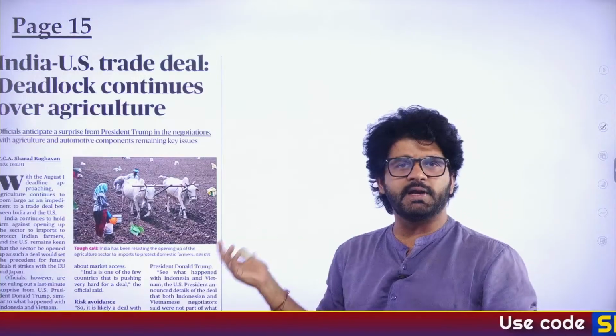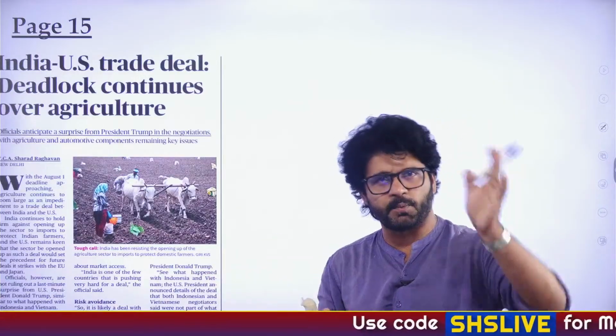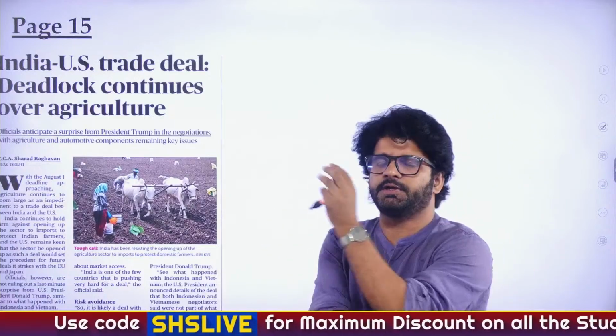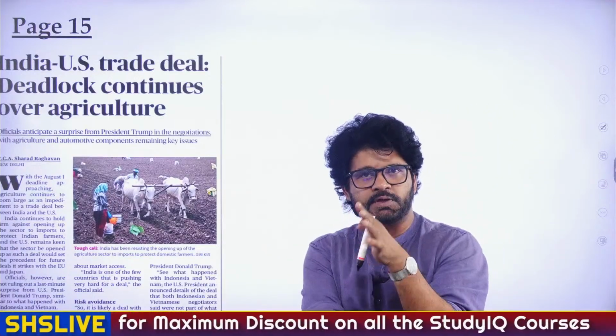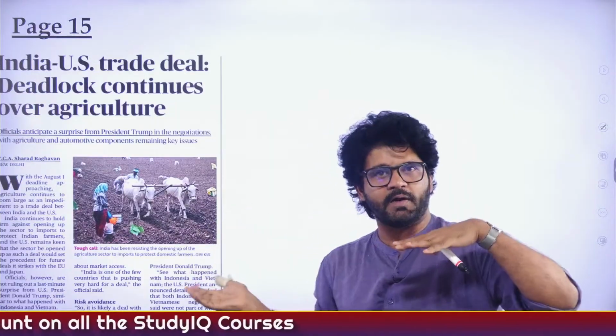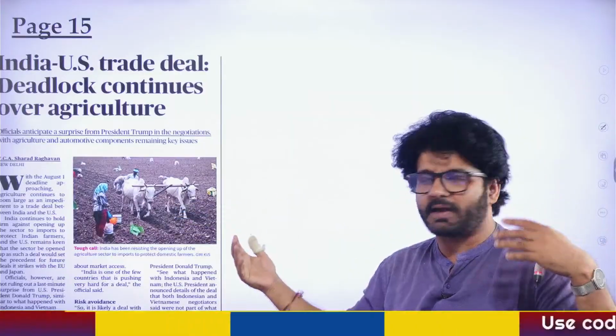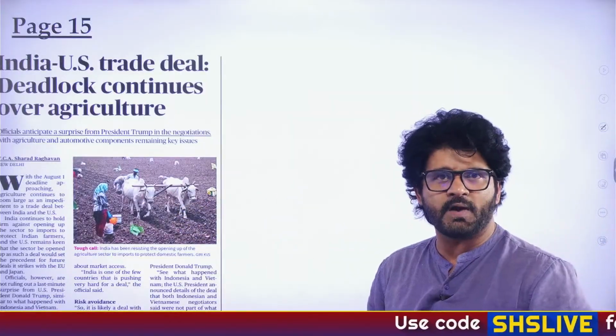US is not very happy with our agricultural policies and the subsidies which we provide to our farmers. That has been a bone of contention in WTO also. Green box, blue box, amber box, we'll talk about those boxes later on. Right now we are talking about some small things here. So US is not happy with the agriculture subsidies which we are giving to farmers. They want India to open our agriculture market for them or their companies. We don't want to do that, because that will kill our vulnerable farming population.